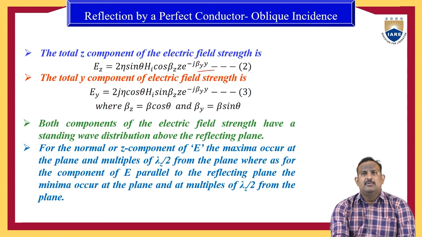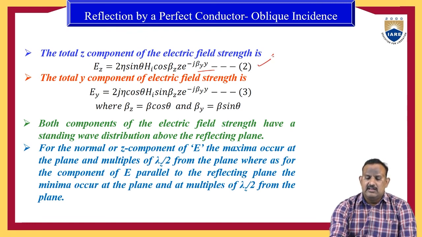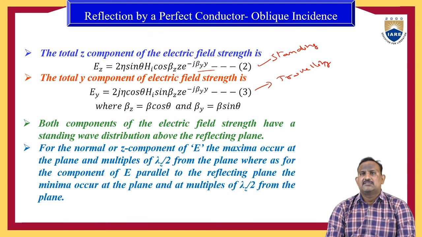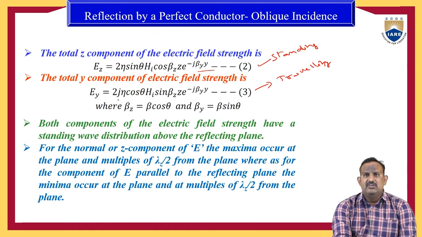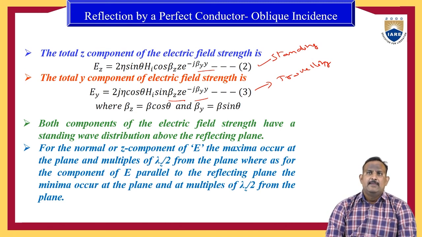So here the total component of electric field strength is Ey along the y direction, and Ez along the z direction. Along the z direction we have the standing wave pattern, and along the y direction we have the traveling wave pattern. Due to the traveling wave we can transfer the information, and due to the standing wave we cannot transfer the information. So along the traveling wave, Ey is equal to 2j eta cos theta into Hi into sin beta z into z into e power minus j beta y into y. So these are the expressions for reflection by a perfect conductor using parallel polarization.